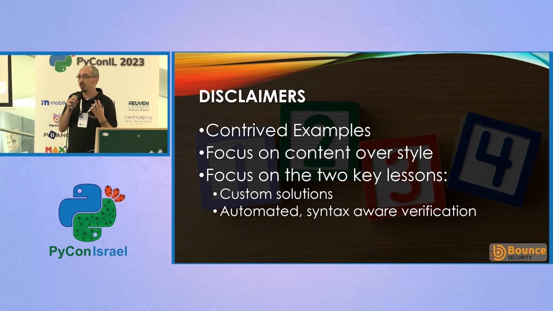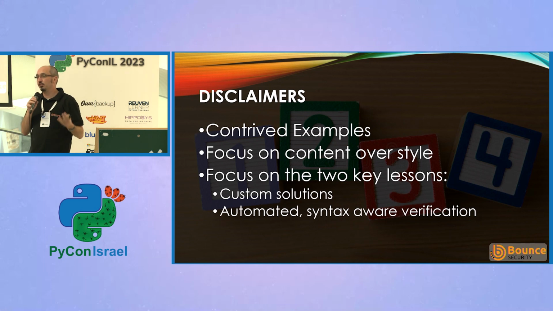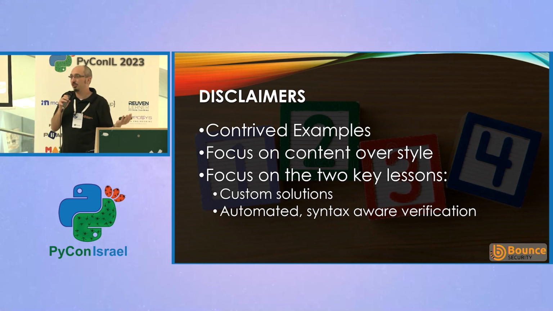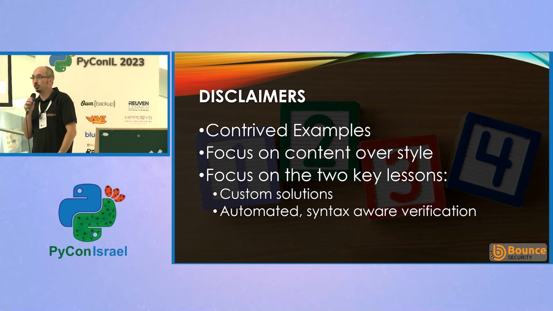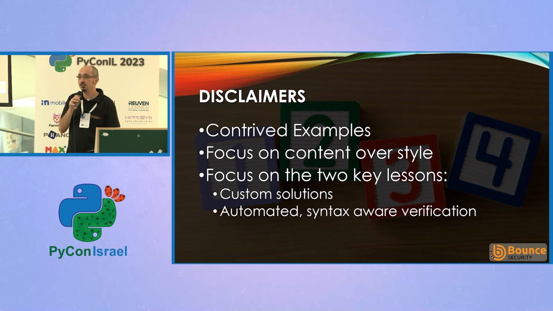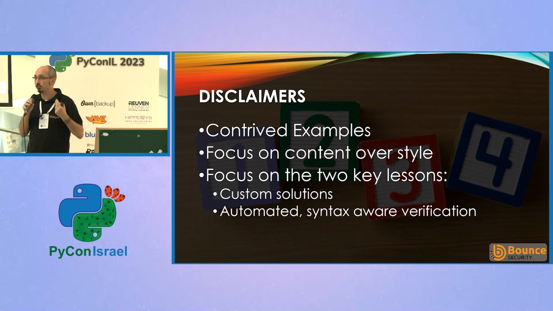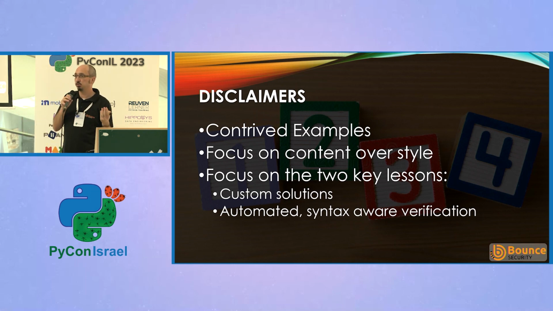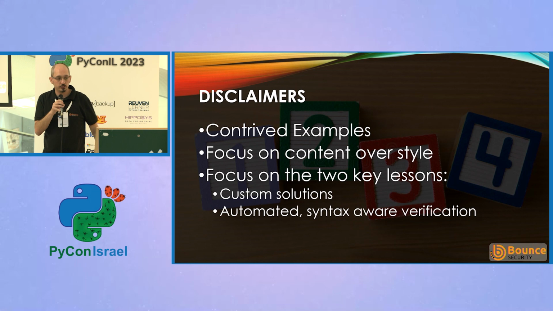A few disclaimers. The code is a little contrived. We've obviously tried to focus on demonstrating examples. It's not perfect production level code. The idea is to make it clear and easy to understand the different points that we're trying to get across. So also apologies if we violated any style guides. The idea overall is to focus on these two key points. Number one, how we can come up with custom solutions to the problems that we see in our code bases. Number two, how we can check for that and how we can verify for that on an ongoing basis.